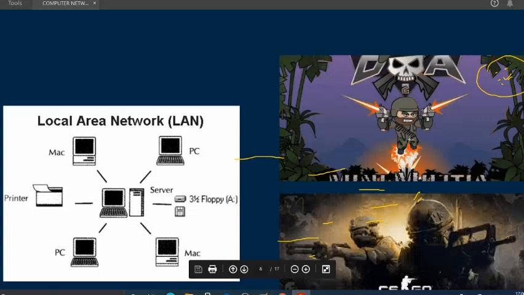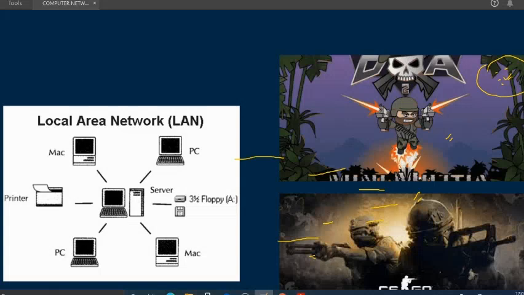Yeah, Mini Militia. This game is very familiar to everyone. I hope everyone must have played this game once in a life. This game allows us to play offline without internet, by sharing a specific code.